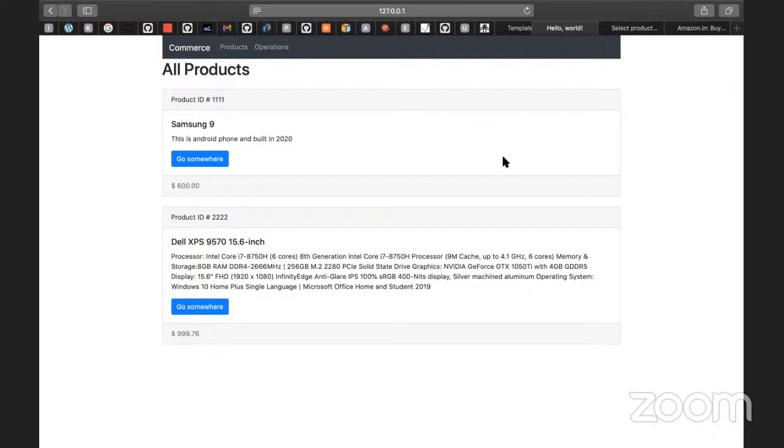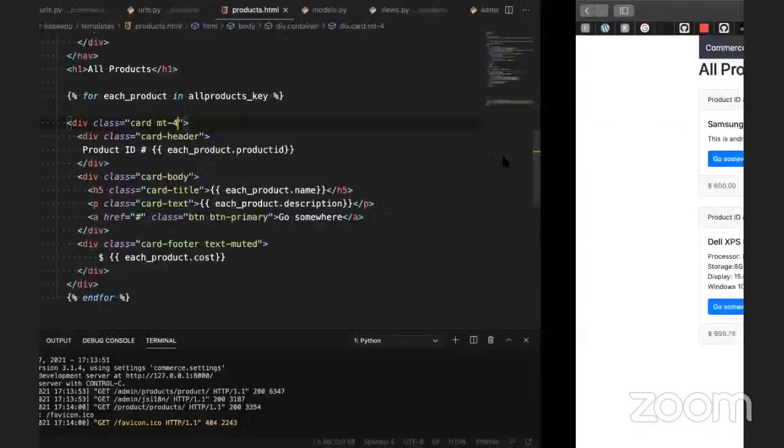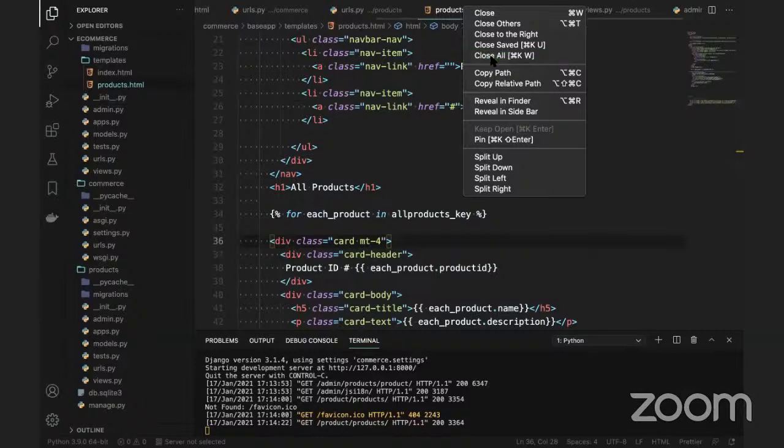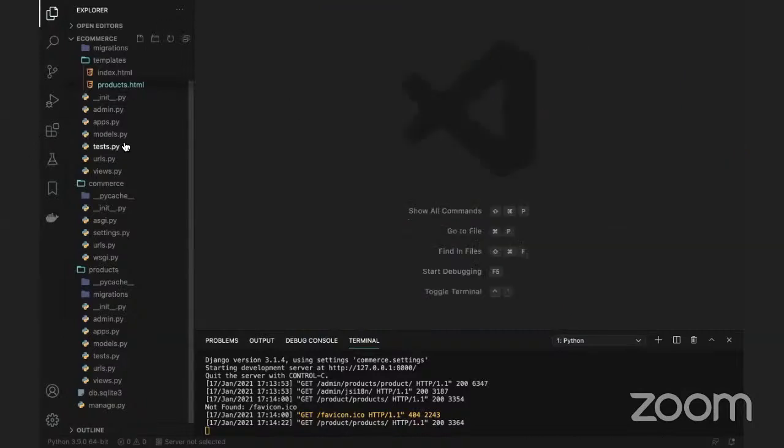But what is missing here is the image. I'm going to add an image here. Let me close all these things, and I will tell you how to add an image. Basically, these images are going to be stored in the static folder or image folder.